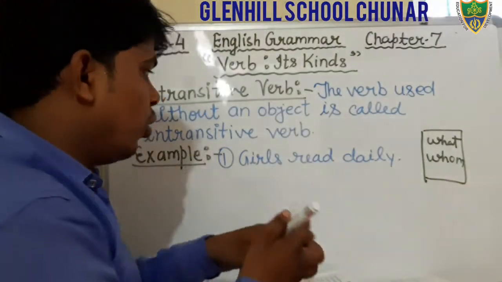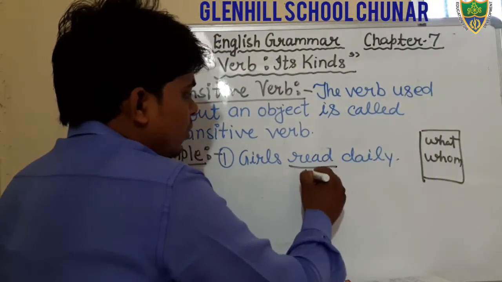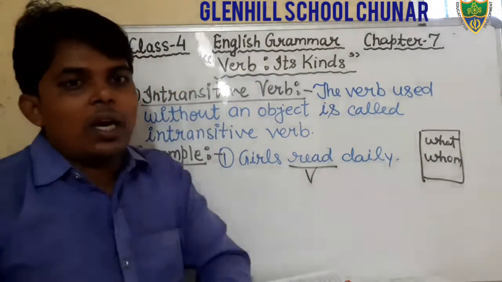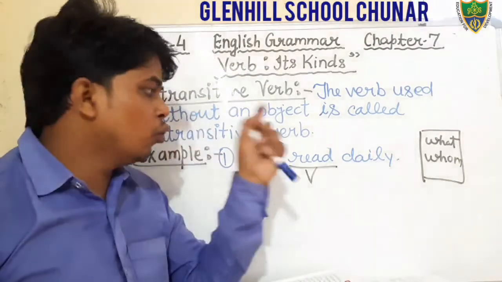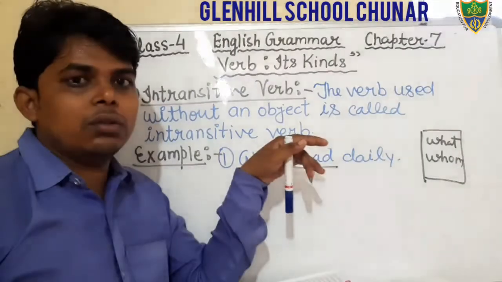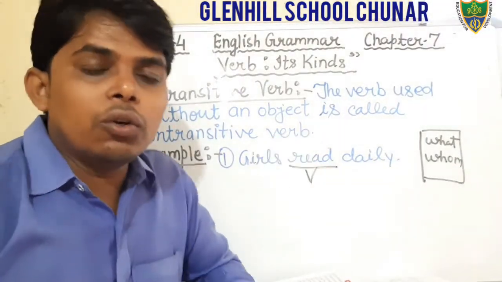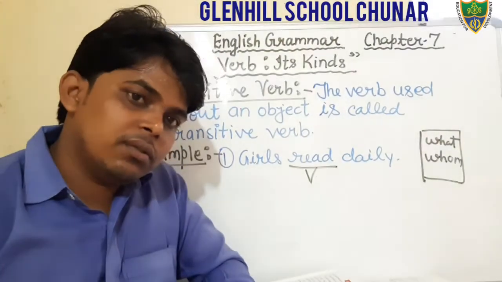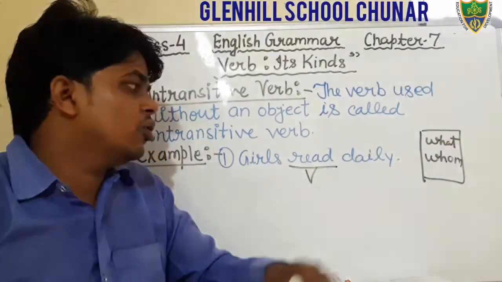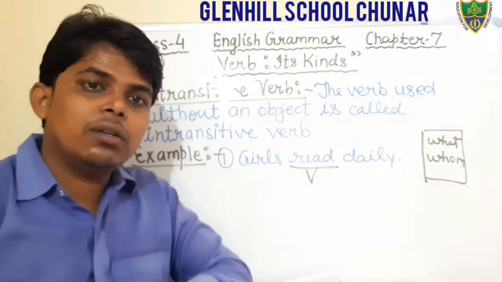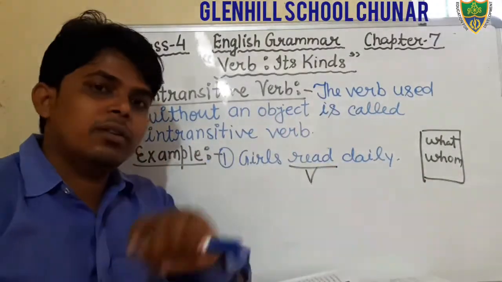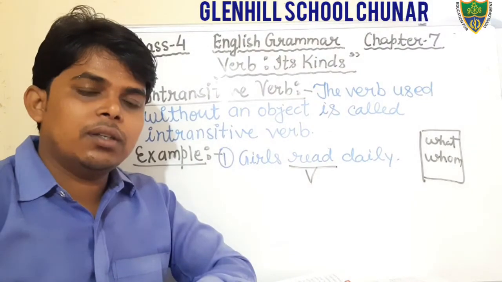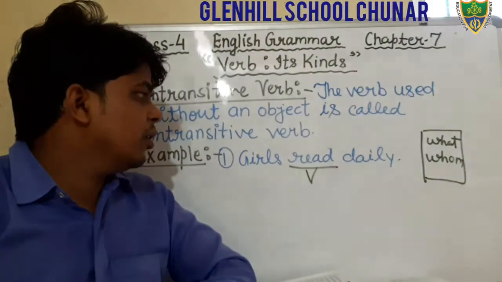What is the verb? You all know that the verb is read. And just see, what do girls read? We are not getting an object. What do girls read daily? It is not written.